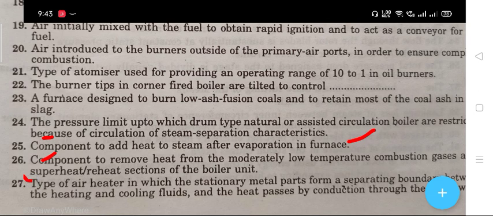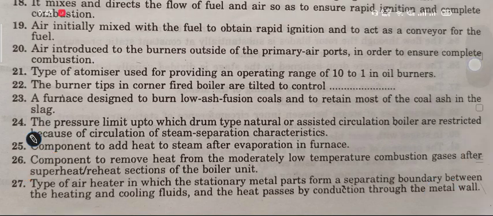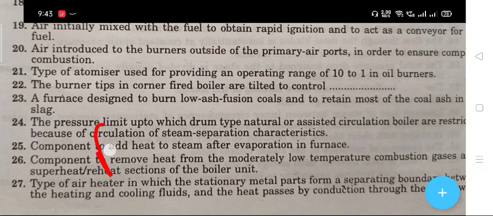Next question number 27. Type of air heater in which the stationary metal parts form separating boundaries between the heating and the cooling fluids, and the heat passes by conduction through the metal wall. The right answer is recuperative.